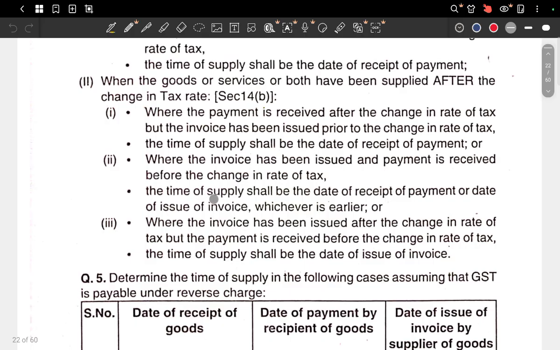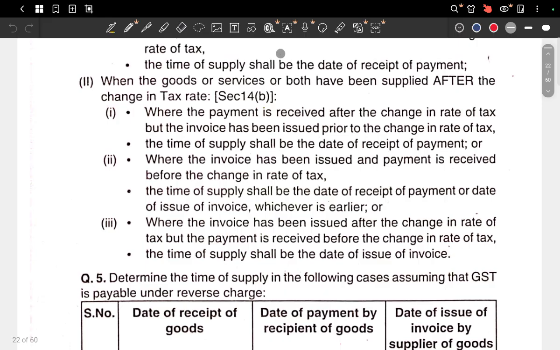Then the time of supply shall be the date of receipt of payment or date of issue of invoice, whichever is earlier. Here both the parties, the supplier and the recipient, are clever. I know I can provide the supply before this date, but my transport is stuck, or I cannot provide the service because my time is constrained.